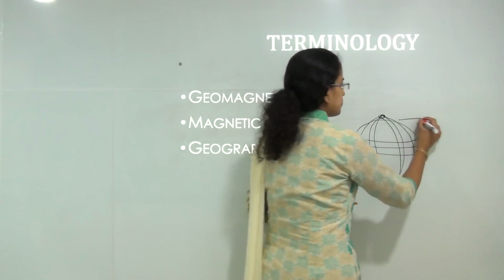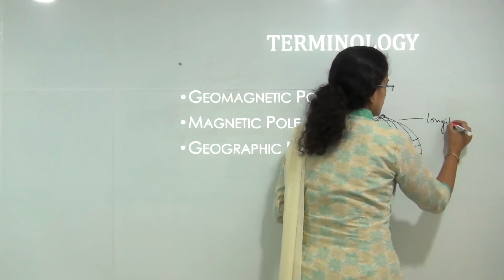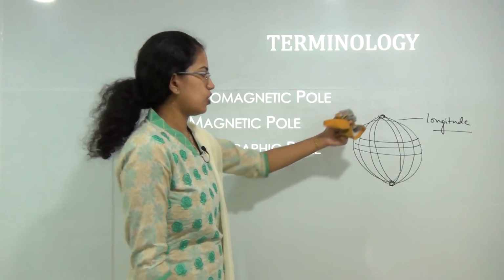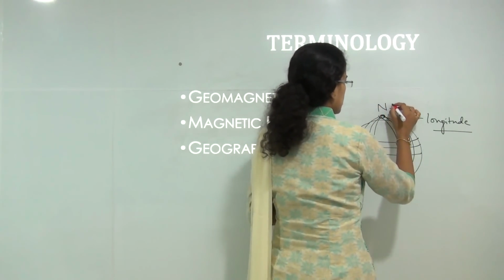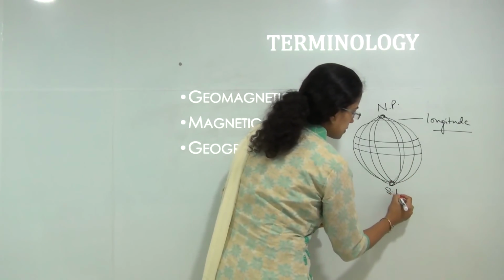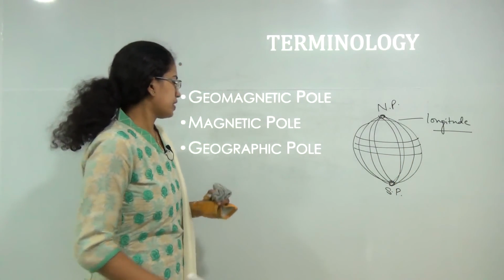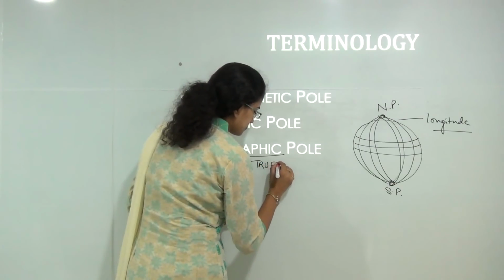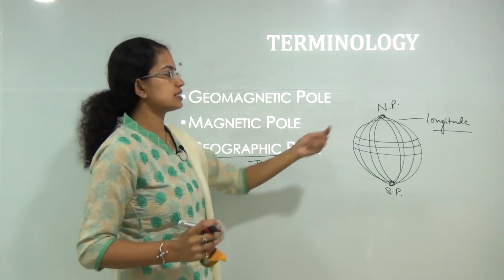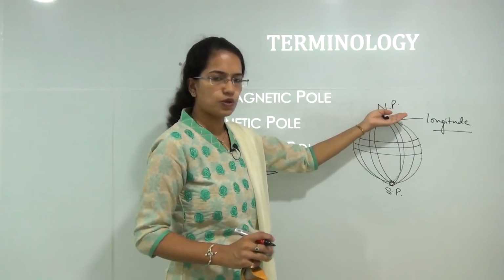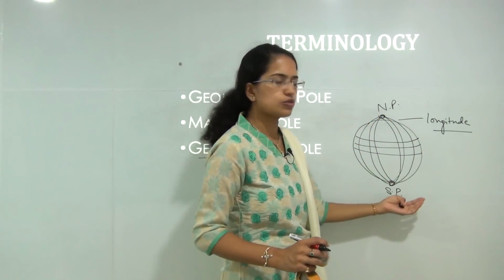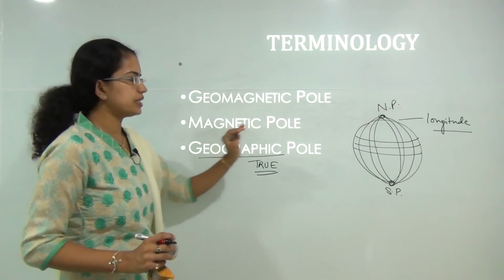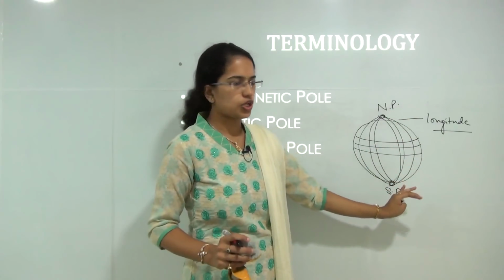In the north it is known as the North Pole, and in the south it is known as the South Pole. Geographical poles are also known as true poles. So this is geographical north or true north, and this is geographical south or true south. This is the very fundamental pole that we need to understand.